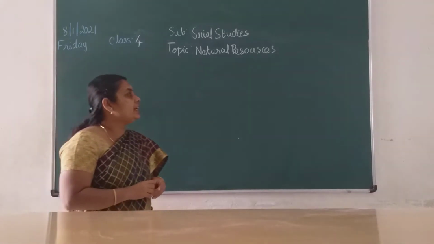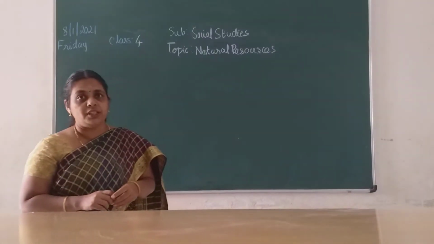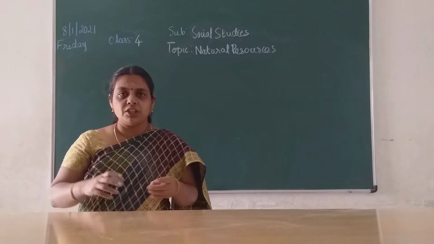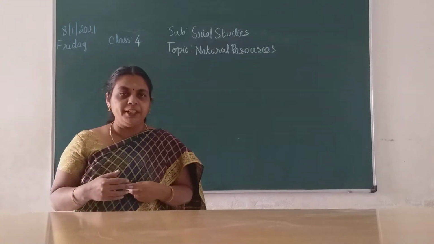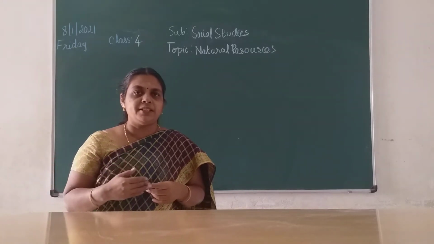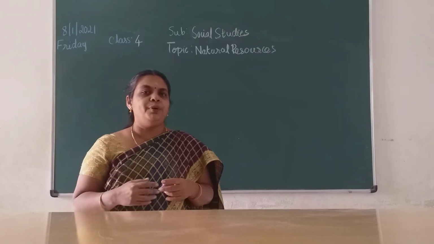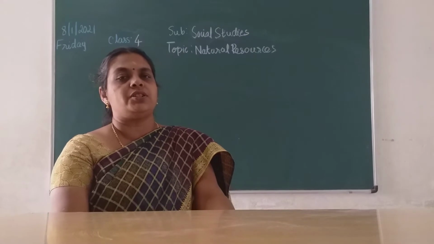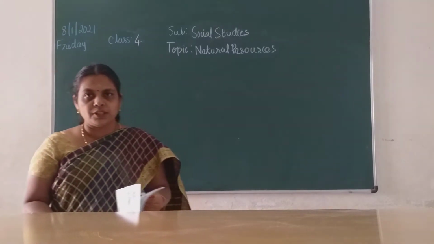So yesterday in class we started with natural resources. We saw what a resource is, the things which are available in the environment and are used by human beings. Two types of resources we saw: natural resources and human-made resources.